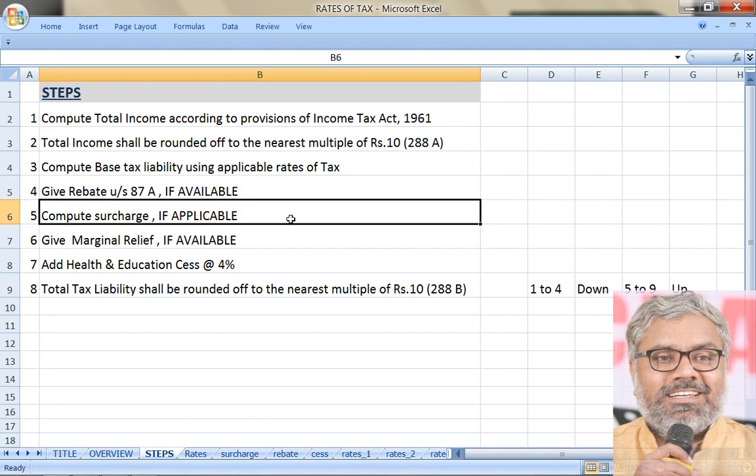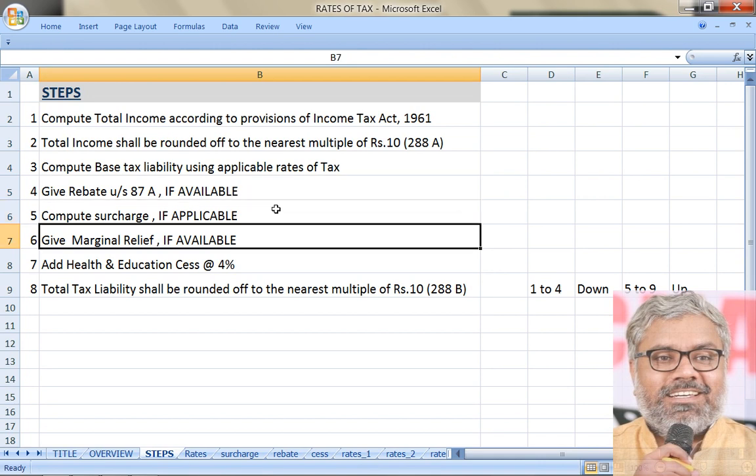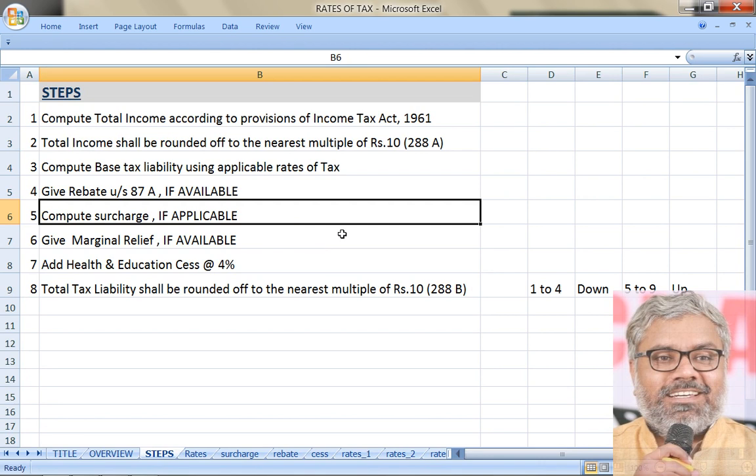Rebate, if applicable, to be given; surcharge, if applicable, to be added; marginal relief, if available, to be given. Rebate and relief, the names themselves indicate they are not increasing the tax liability of the SSE, they are decreasing it. These two are benefits to the SSE. Surcharge is not a benefit, it is definitely a burden to the SSE.